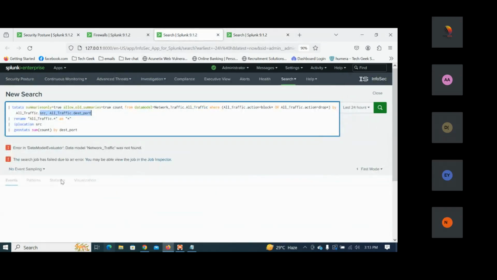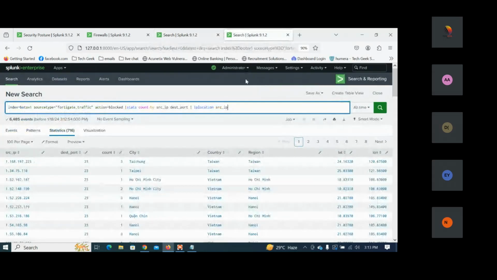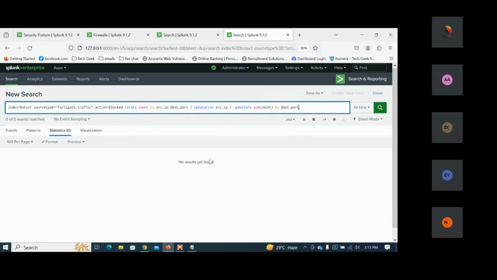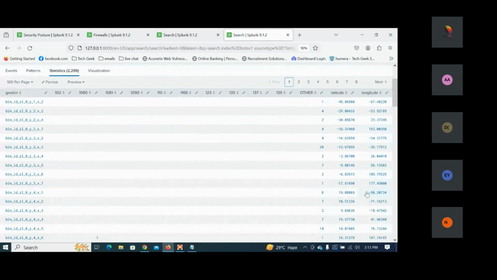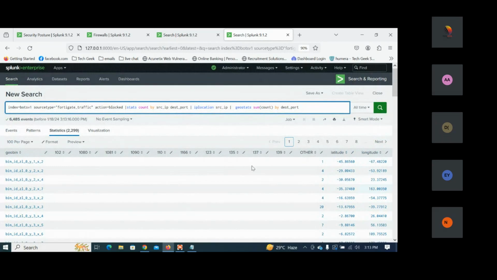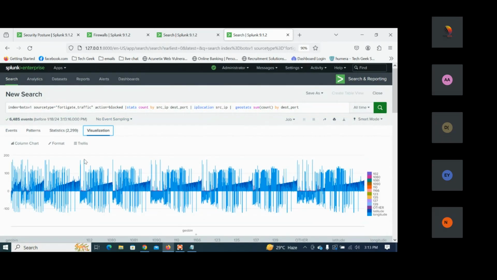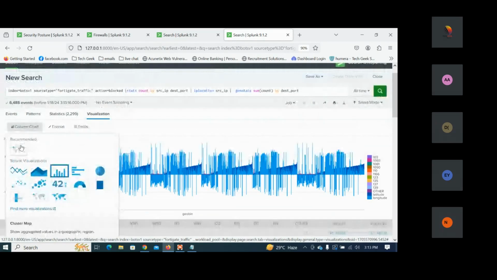After this, they have taken geostats sum count by the destination port. At this point, they need the result of geostats with the sum of the count by destination port. Here we can see all the values about the destination ports, and the latitude and longitude. Based on that, we can see the data here. If I click on the column pattern, the recommended map appears here.